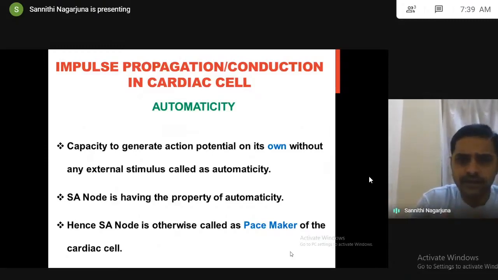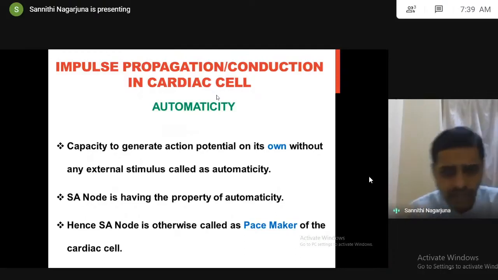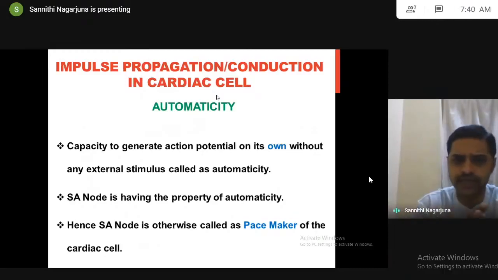See here, after this impulse generation, the next concept is impulse conduction or impulse propagation. After this impulse generation, how will the impulse be conducted? Conduction of impulse means movement of impulse from one area to another area.